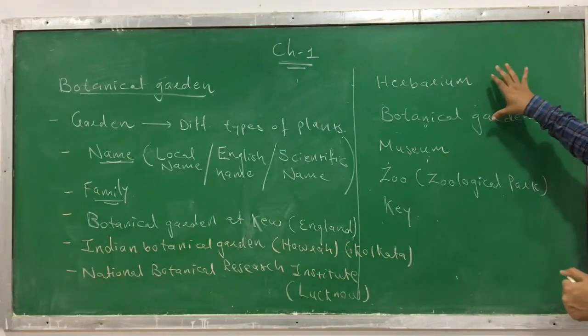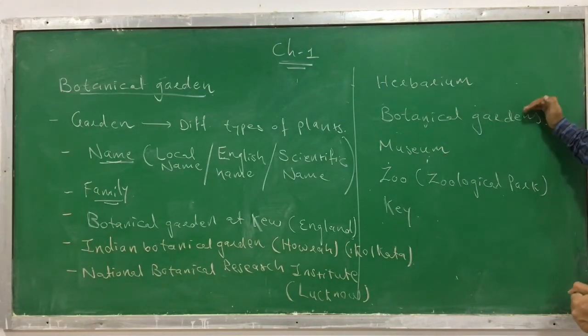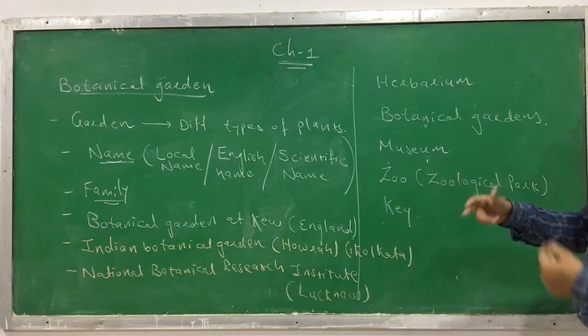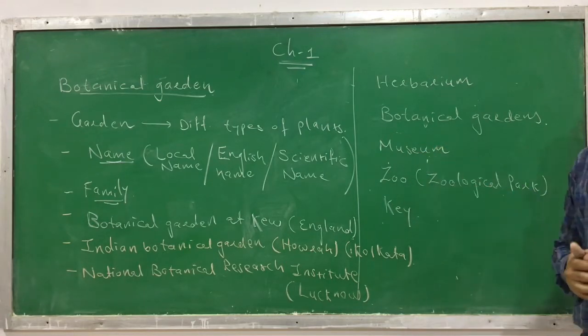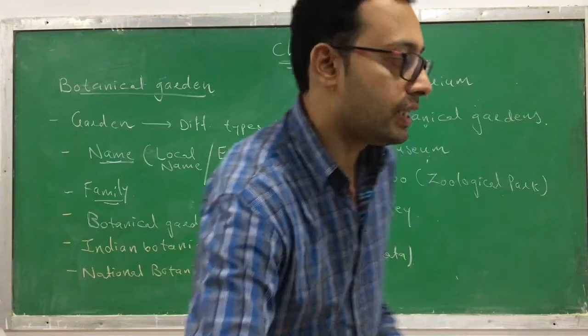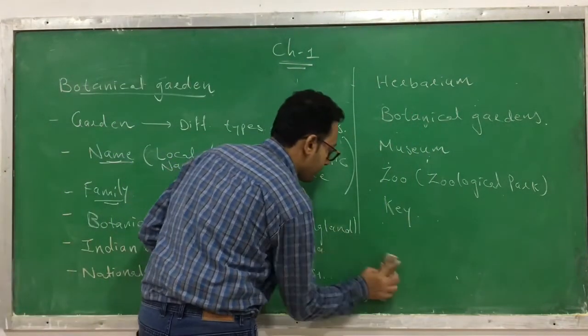So here we have discussed two taxonomical aids, herbarium and the botanical garden. Now we are moving ahead with the third taxonomical aid, and it is a museum. So let's discuss the third one. It's a museum.